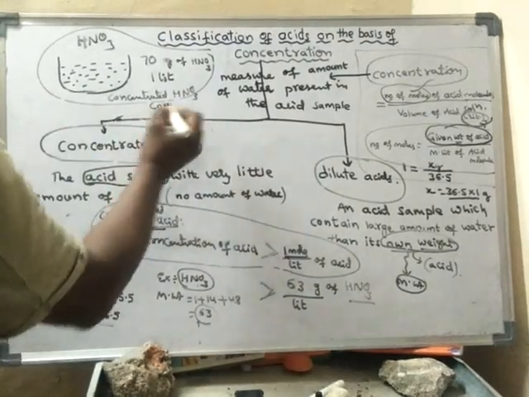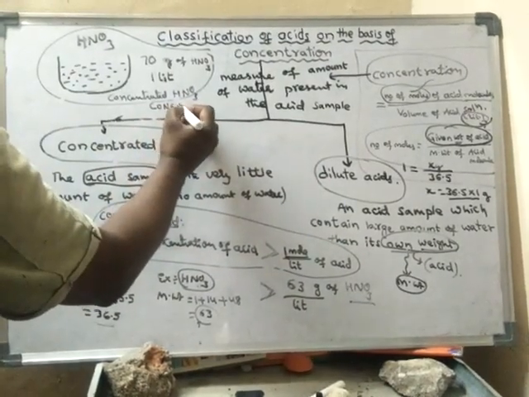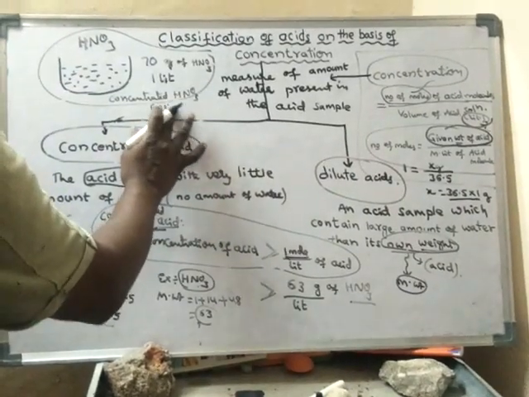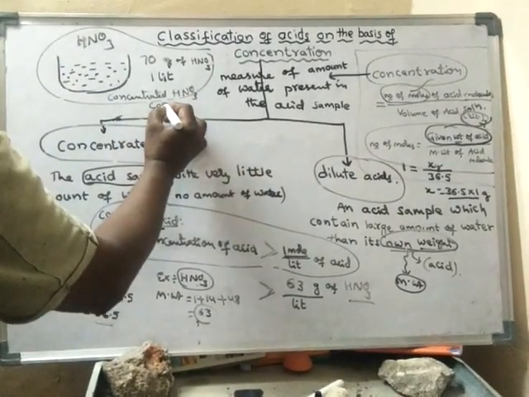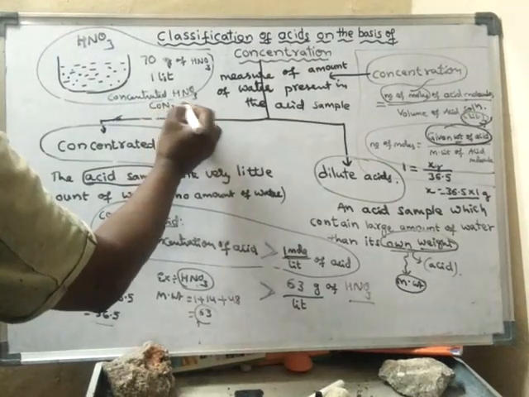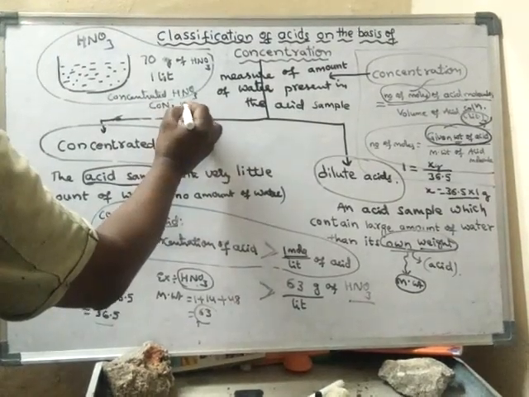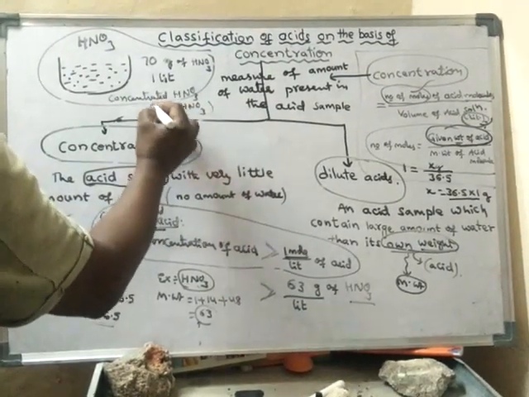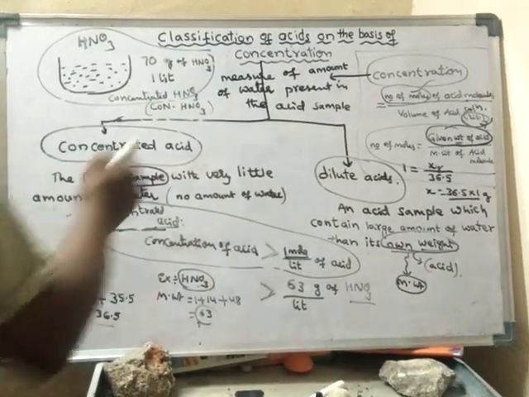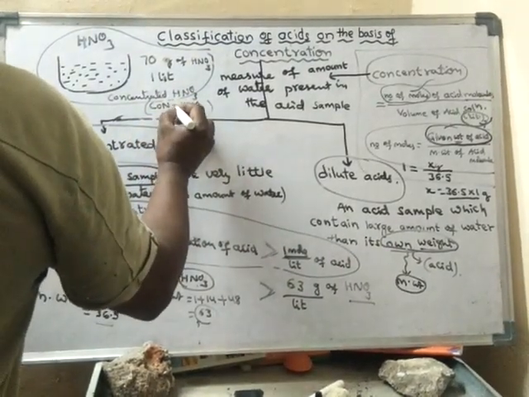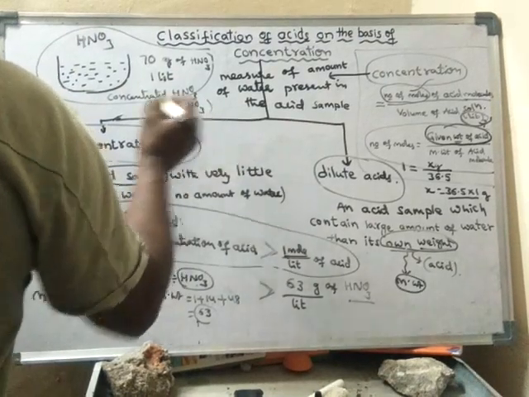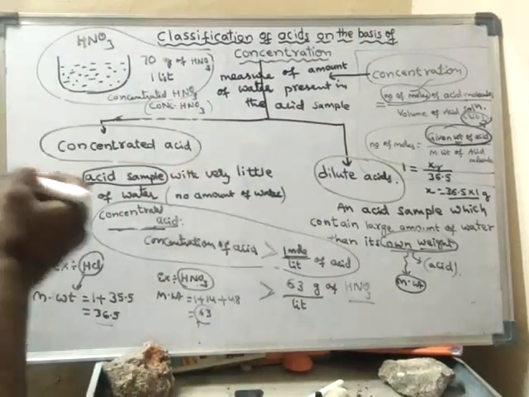Okay, concentrated. In some books it will be written as CON concentrated HNO3, or else in some books CONC concentrated HNO3.